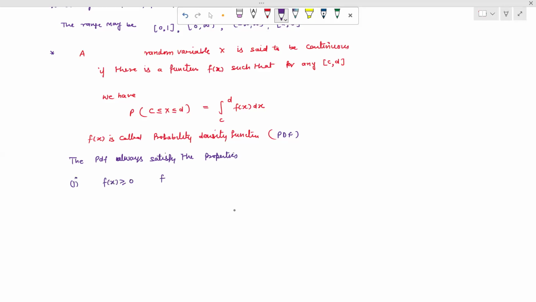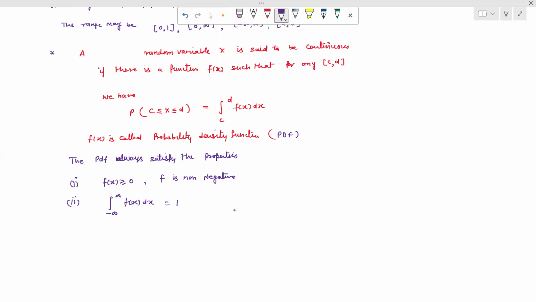So that means function f is non-negative. We take the positive function only. Second, the integral of the function from minus infinity to plus infinity is equal to 1.